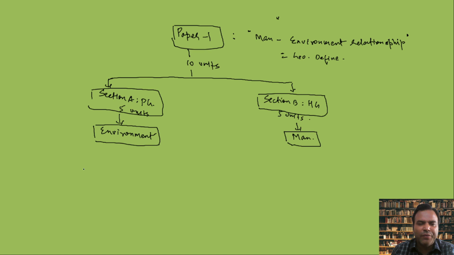So how do 5 units arise in the environment, or physical geography? Whatever surrounds you is the environment. What surrounds you is land, air, water.